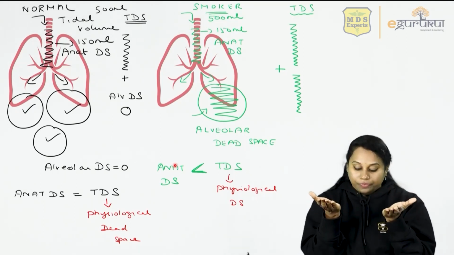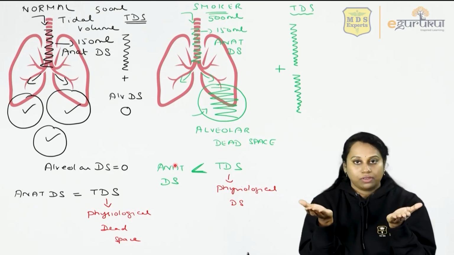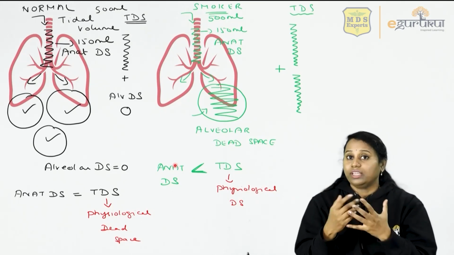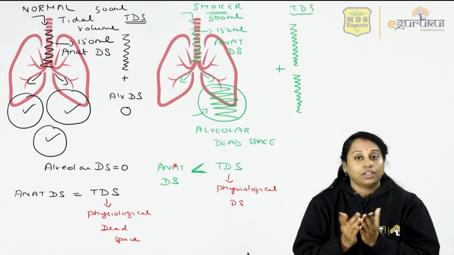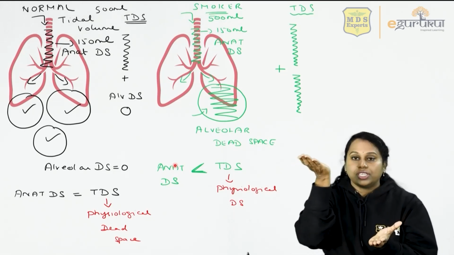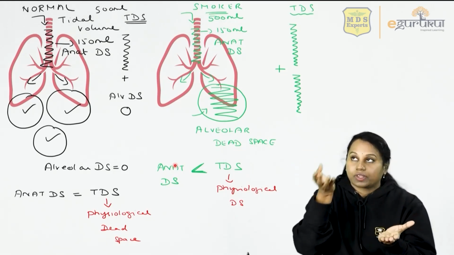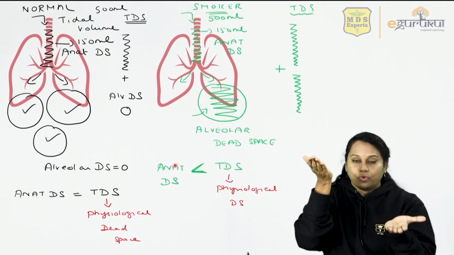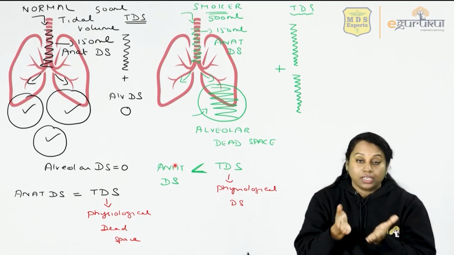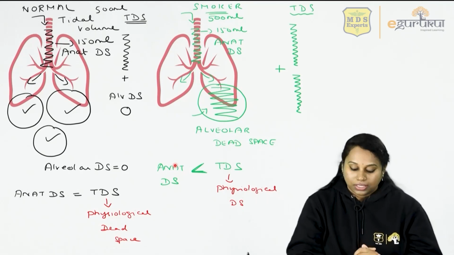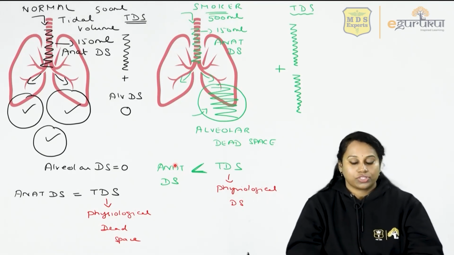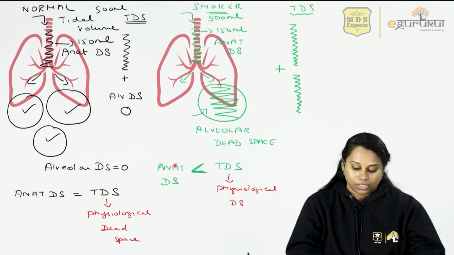So normal anatomical dead space is equal to physiological dead space. Only if you are abnormal, maybe like me, you will like physiology more than anatomy. Physiological dead space more than anatomical dead space, only in abnormal conditions. So this is about the physiological and anatomical dead space concept.